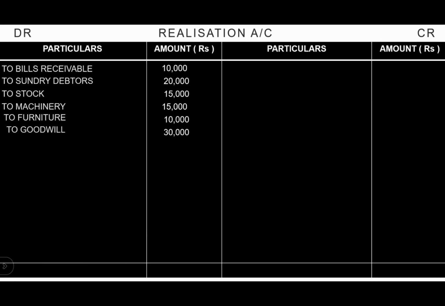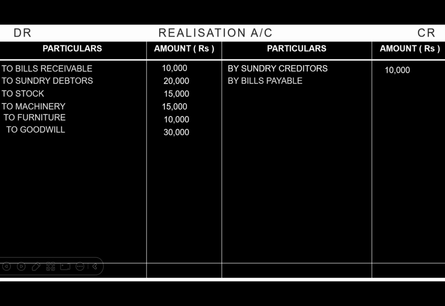So the assets from the balance sheet is brought down on the debit side of realization account in its book value to show that the assets have been closed. Now, the external liabilities have to be recorded on the credit side of the realization account to close the external liabilities. So, the external liabilities we have are sundry creditors, rupees 10,000, and bills payable, rupees 10,000 as per the book value.